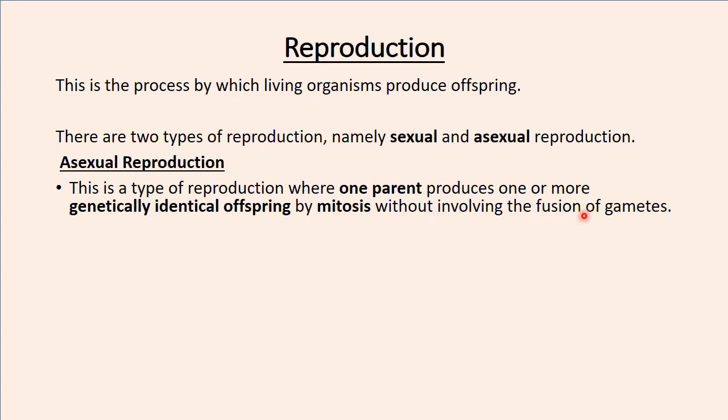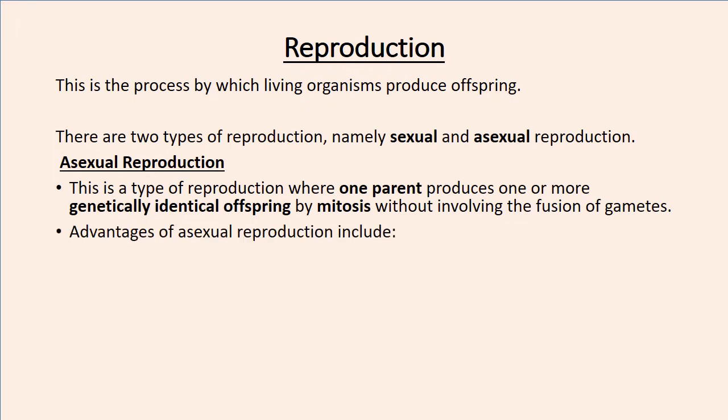There is no fusion of gametes, meaning there are no 2 gametes that meet. Gametes are sexual reproductive cells: in males, for example in humans, sperms, and in females, ovaries. So there's no point where ovaries and sperms meet to make an offspring. That's what asexual reproduction is.